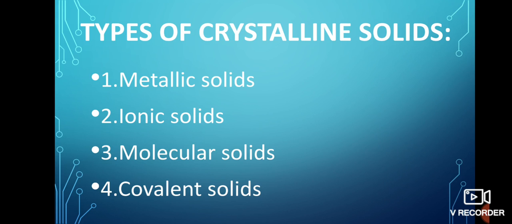Molecular solids are those in which the constituent particles are molecules, and covalent solids are those in which the constituent particles are atoms. Examples of metallic solids are copper and silver. Examples of ionic solids are sodium chloride and zinc sulfide. Examples of molecular solids are water and ammonia, and an example of covalent solids is diamond.